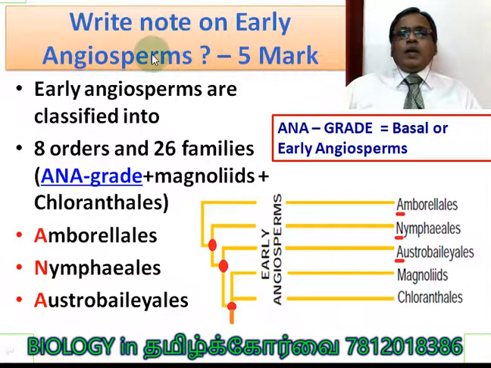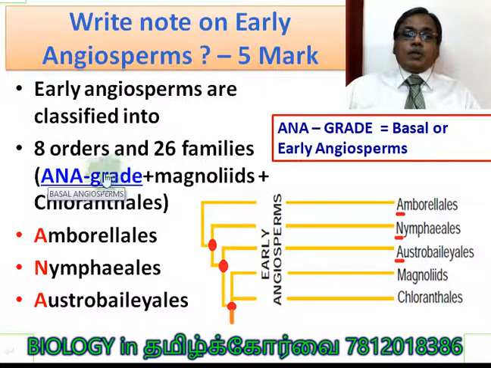Write a note on early angiosperm can be asked as a 5 mark question. Early angiosperms are classified into 8 orders and 26 families. It includes the ANA grade. The ANA grade is nothing but the basal angiosperm. It means the angiosperm which evolved in the olden days.